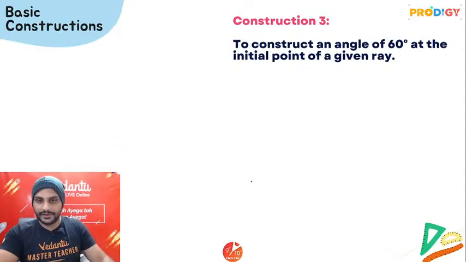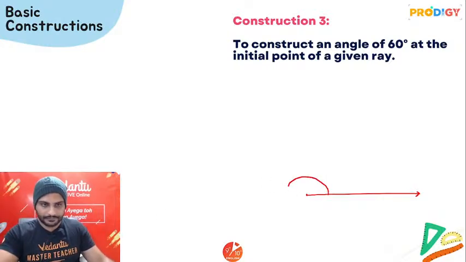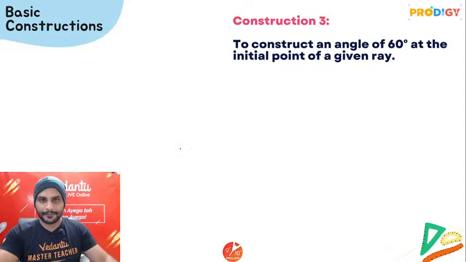For example, let me show all of them on a single page so that you'll be able to understand. Suppose I start with this. I make one semicircle here. ठीक है?